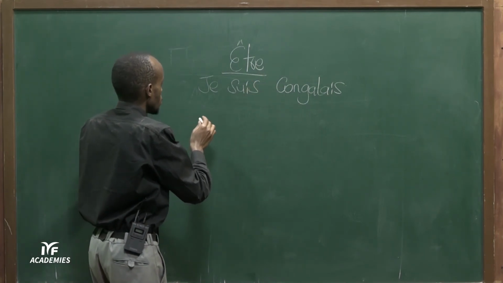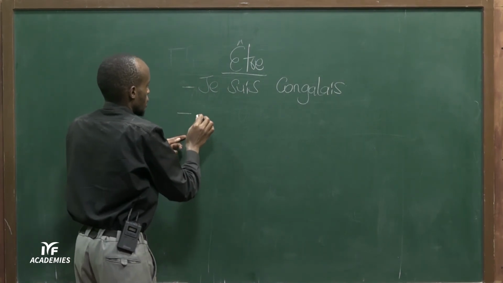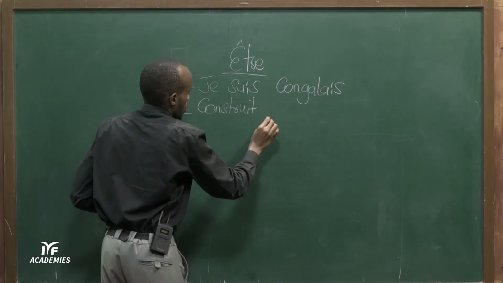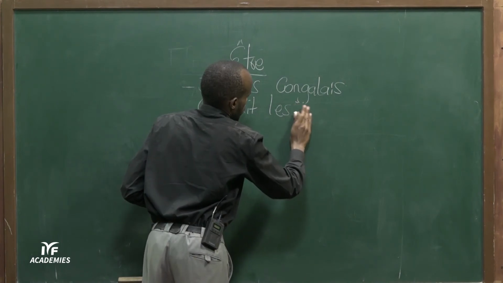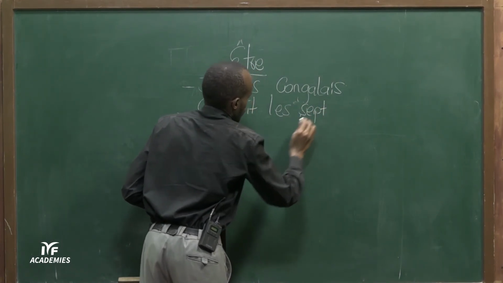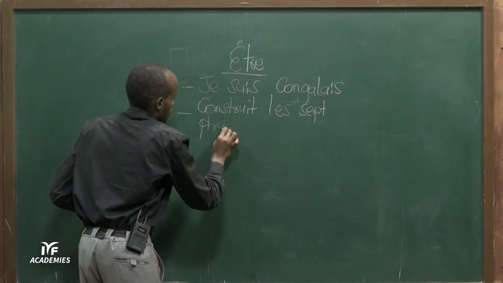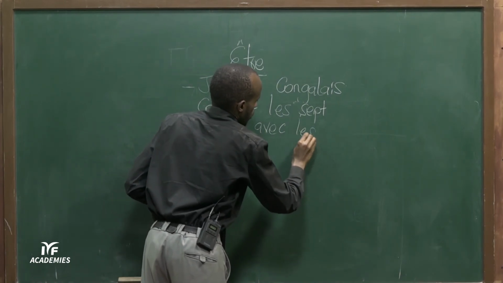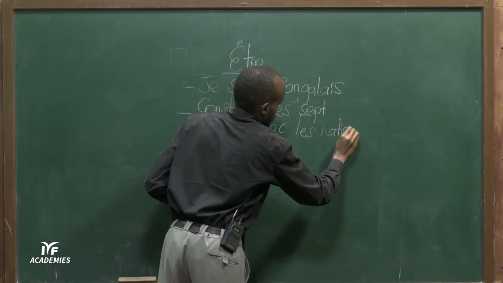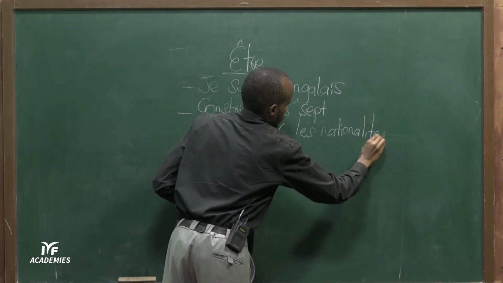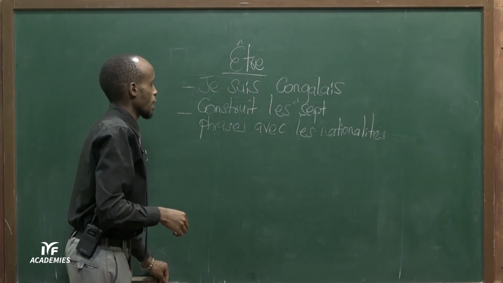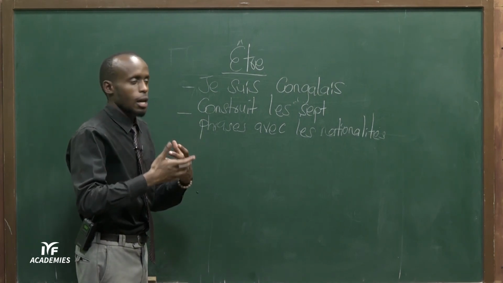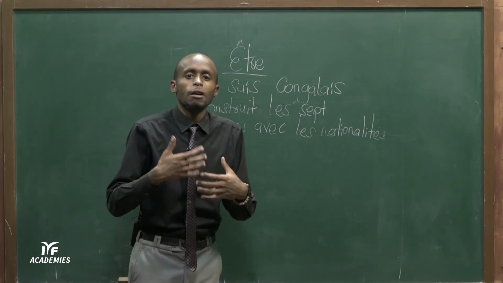Now for your assignment, you're going to construct at least, construis cette phrase avec les nationalités. So that is an assignment. At least construct 7 sentences with nationalities. So at least you can practice. And we said in French that pratiquer fait parfait.